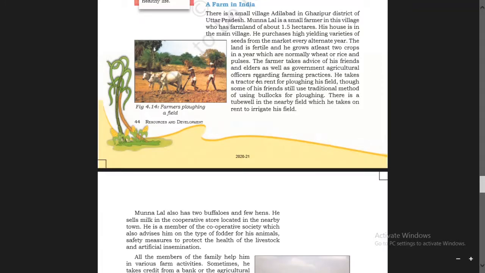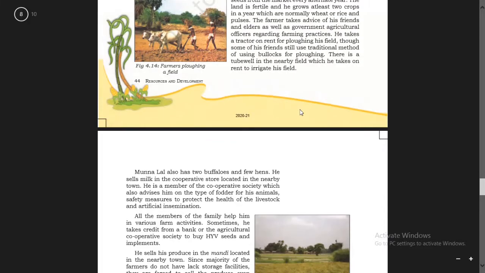He takes a tractor on rent for ploughing his field, though some of his friends still use the traditional method of using bullocks for ploughing. There is a tube well in the nearby field which he takes on rent to irrigate his fields. So in this way, he used to grow crops.